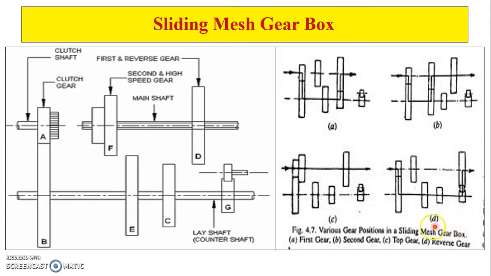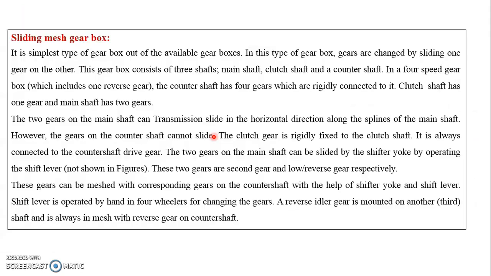Here it is shown in D, the reverse gear. Here also, the gear with fewer teeth, G, which is the drive gear, meshes with the larger gear on the main shaft, that is D. For that, the idler gear is introduced so that the direction of the main shaft is reversed. In that way, we get the reverse gear. So that is about the sliding mesh gearbox.